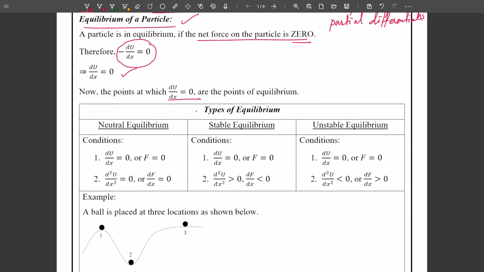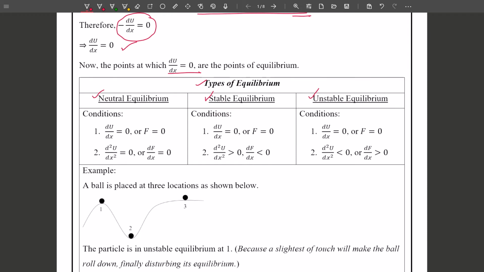Okay, so types of equilibrium. There are three types of equilibrium: one is neutral equilibrium, one is stable equilibrium, one is unstable equilibrium. The condition for all equilibrium is that force must be 0, that is du by dx must be 0. Now if the double derivative d2u by dx square is 0, then we will call it neutral equilibrium, or if df by dx is 0, we will call it neutral equilibrium as well. And if d2u by dx square is greater than 0, then we will call it stable equilibrium, and if df by dx is less than 0, then also we will call it stable equilibrium. And for the less than case of the double derivative we will call it unstable, and if df by dx is greater than 0, we will call it unstable equilibrium.